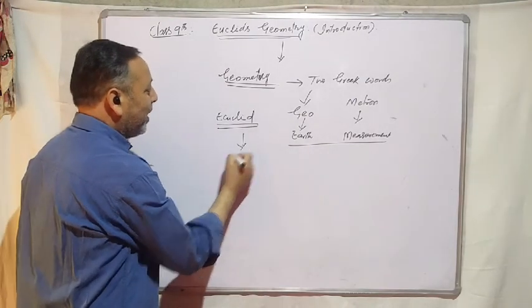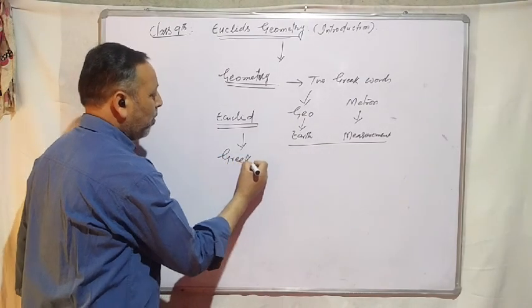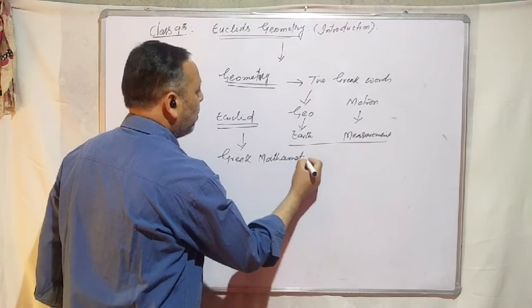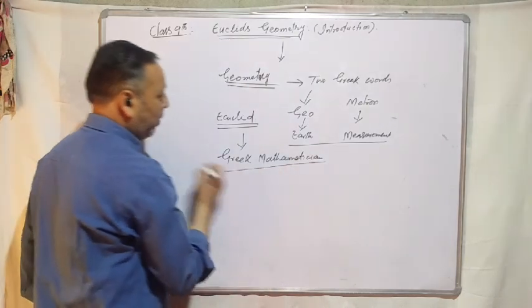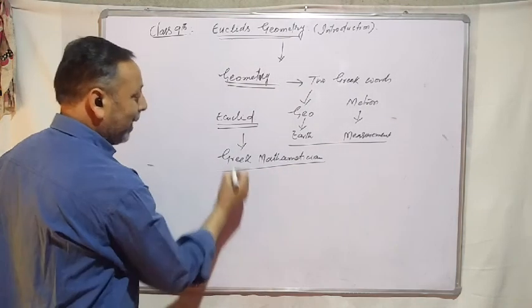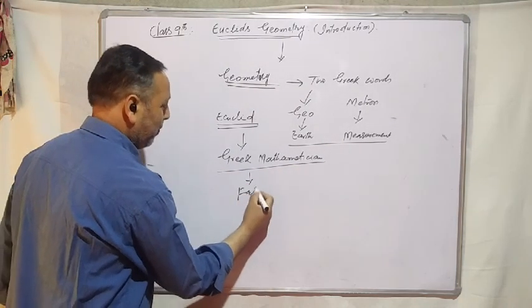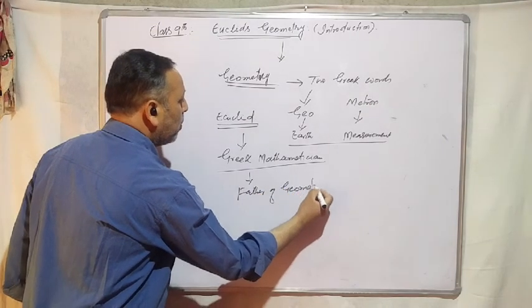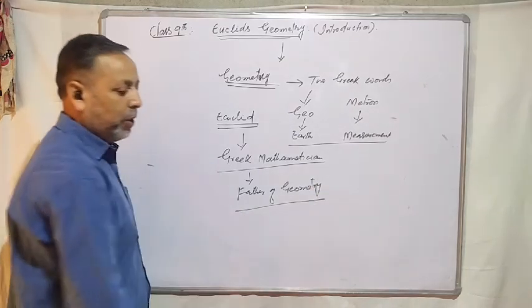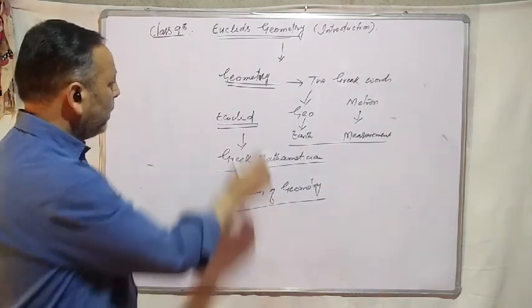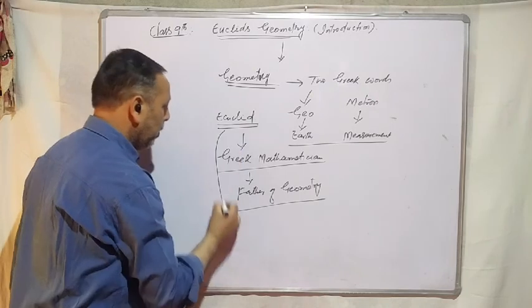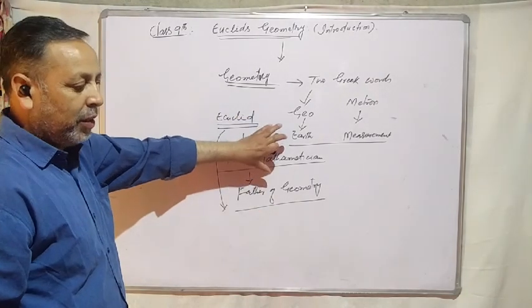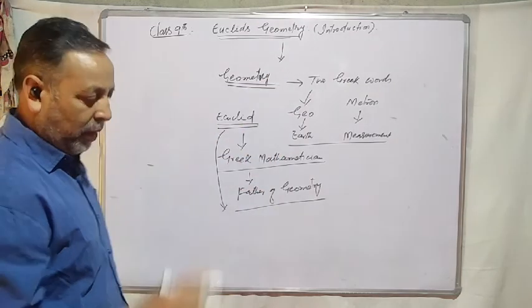Euclid was a Greek mathematician, known as father of geometry. This Euclid was very much interested in mathematics, especially in geometry.